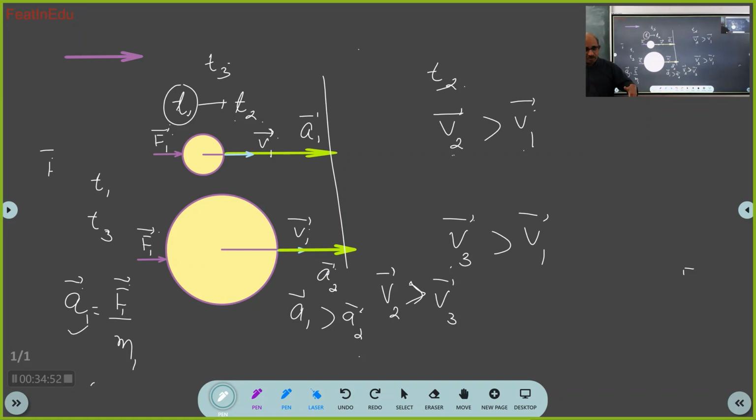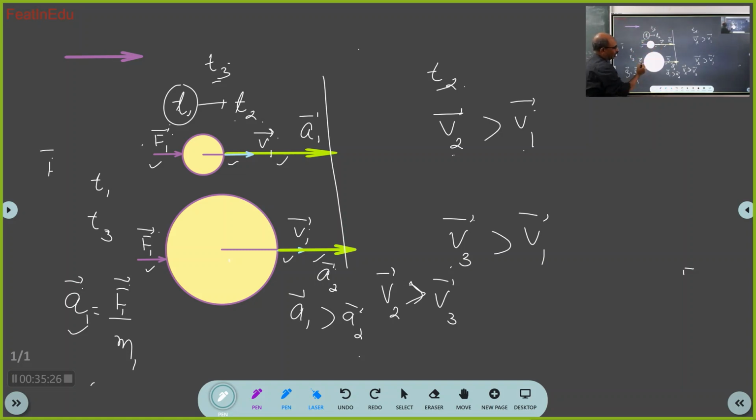Acceleration means what? The body's speed is increasing, no? Yes, sir. Now you tell me. At time t1, I am showing you these vectors. Now at time t3, what is t3? An instant of time after t1. See, between t1 and t2, I am applying force. So time t3 is in between t1 and t2.